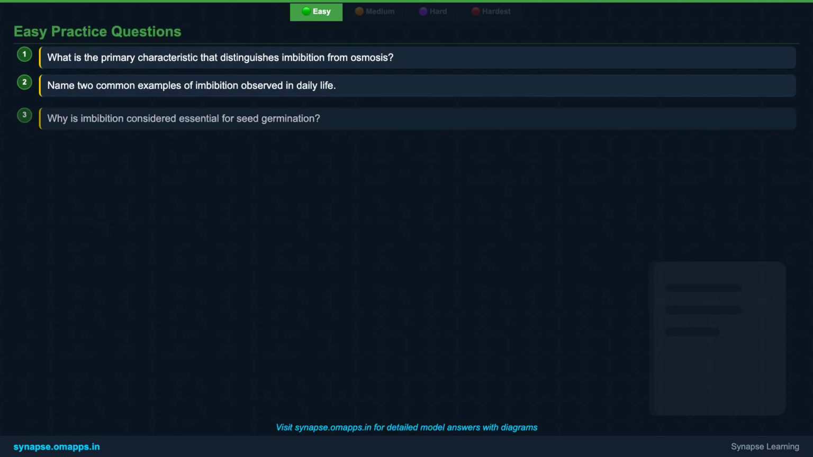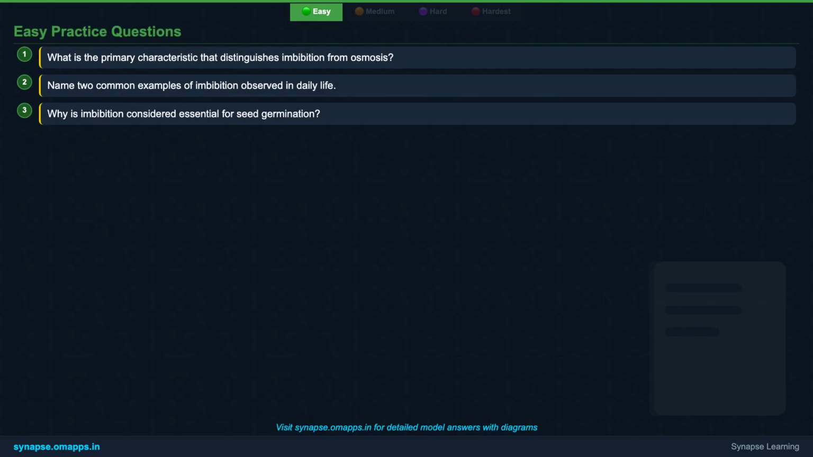Now, let's test your understanding with a few practice questions. Question 1. What is the primary characteristic that distinguishes imbibition from osmosis? Question 2. Name 2 common examples of imbibition observed in daily life. And question 3. Why is imbibition considered essential for seed germination? Think about the physical changes it brings about. Take a moment to formulate your answers.